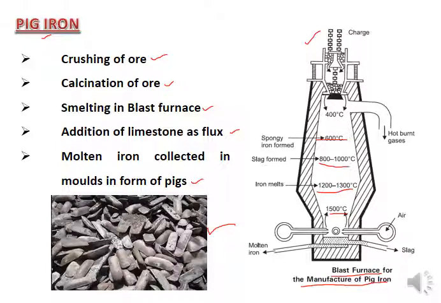On one side you have the molten iron and the slag, meaning all of the impurities, which you can collect in the form of slag, and the hot burnt gases are discharged out of the blast furnace, with different temperature levels. You input all of your ores from this side into the blast furnace. They move inside, passing through different temperatures, and finally you get the molten iron at the bottom of the blast furnace, and the slag on the other side.